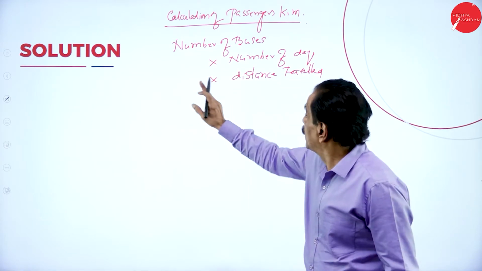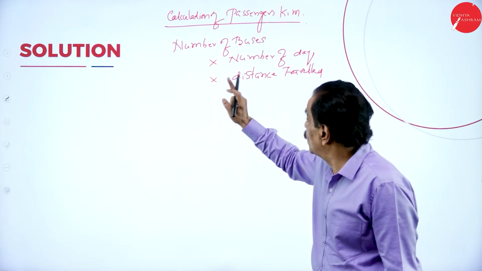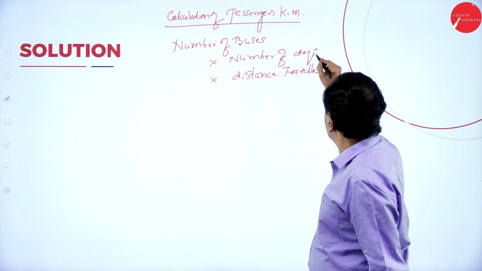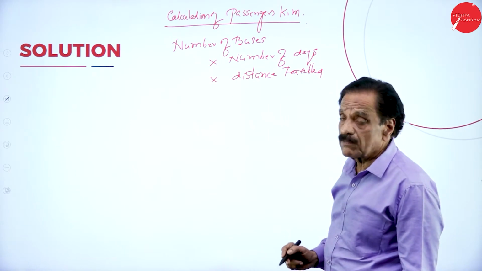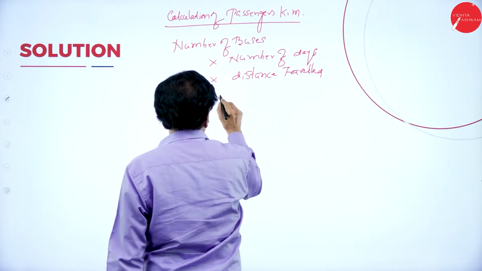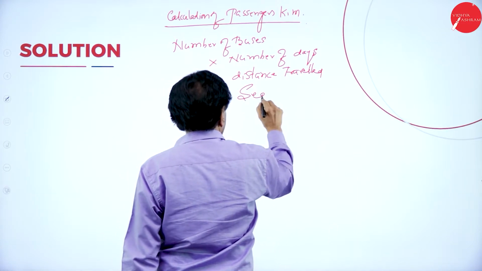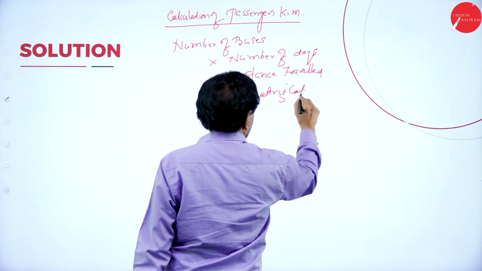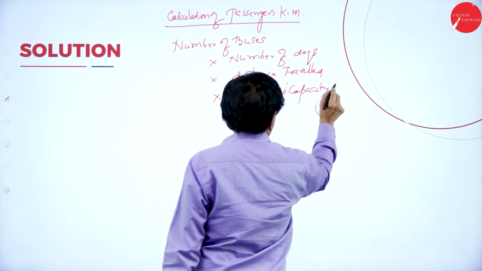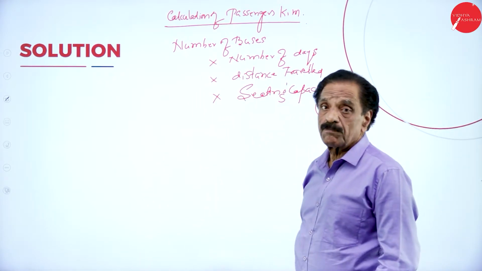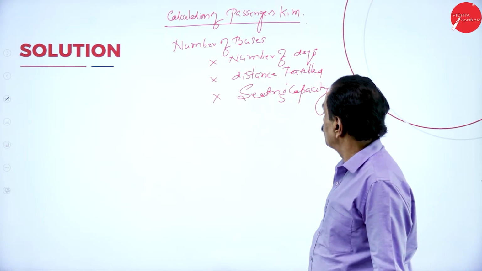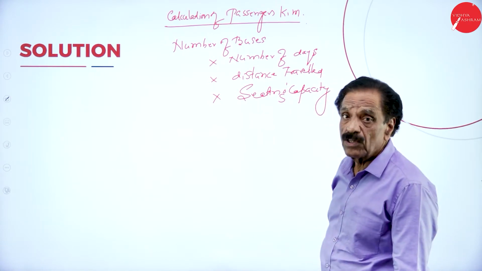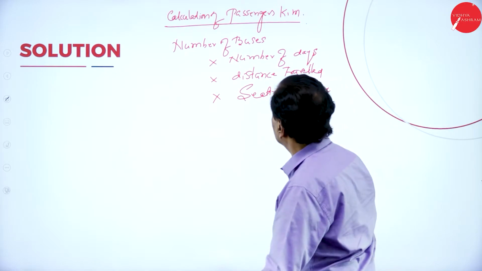Repeat: number of buses into number of days into distance traveled into seating capacity. This formula you have to apply.